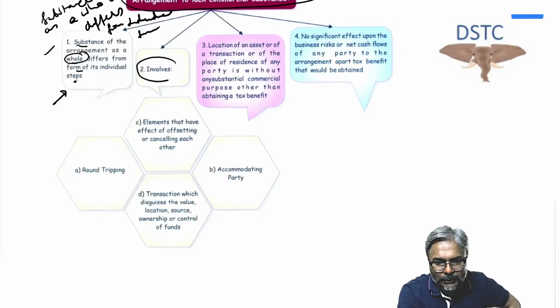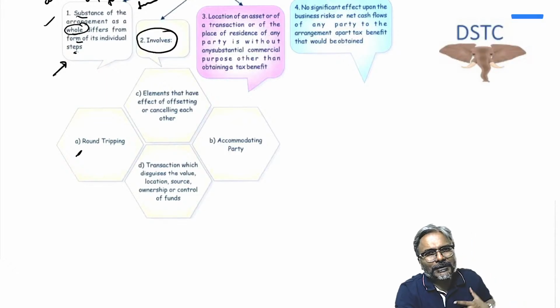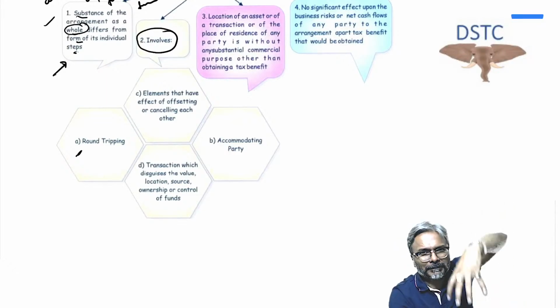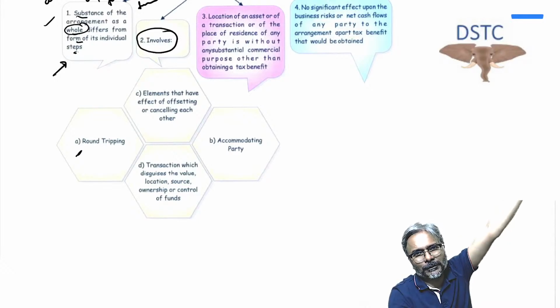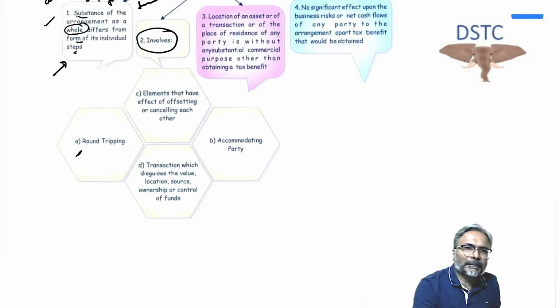Now this is point number 2, which is round tripping. What is round tripping? It's a simple thing, students. One example: instead of putting the money directly in a company, I put the money first in Singapore, and through Singapore the investment is made in an Indian company. So that is round tripping.